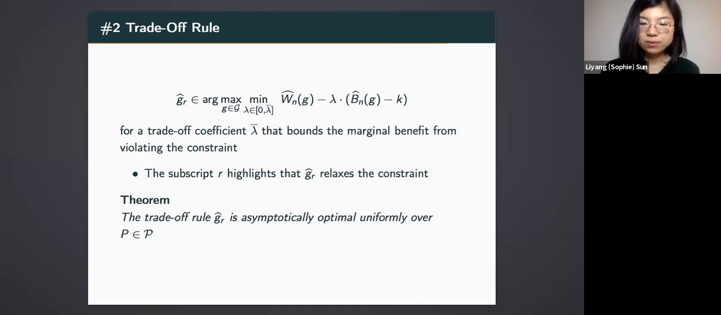The second rule I propose, the trade-off rule, focuses on the other property, namely asymptotic optimality. It selects the criterion that solves a max-min problem, where the objective function has the sample analog welfare function as before, but penalizes for the amount the criterion exceeds the sample constraint. How much we penalize is determined by the trade-off coefficient lambda bar, which bounds the marginal benefit from violating the constraint. Effectively, the trade-off rule is able to relax the budget constraint and therefore is asymptotically optimal for many distributions.